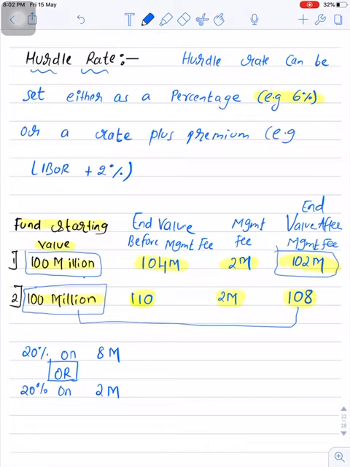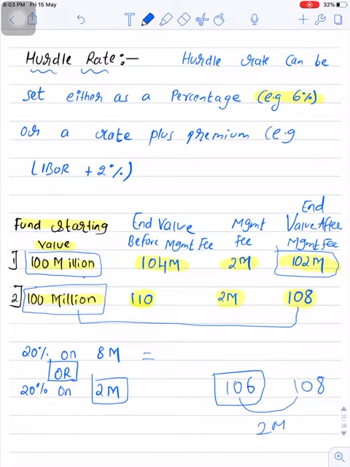Okay, 20% of 8 million, or on 2 million after crossing the hurdle rate. So with a hurdle rate of 6%, the fund value has to be at least 106 million, but it is 108 million. So this extra is only 2 million.